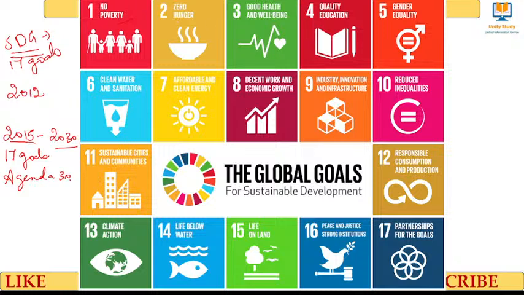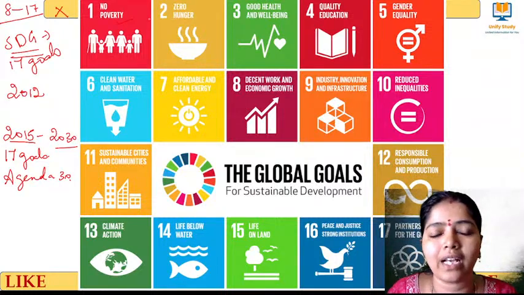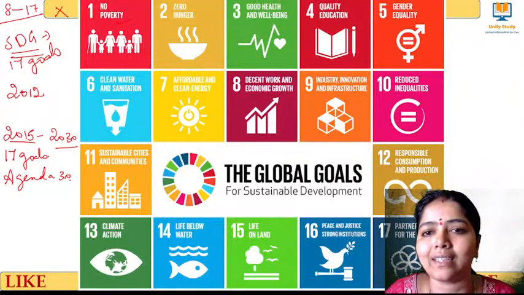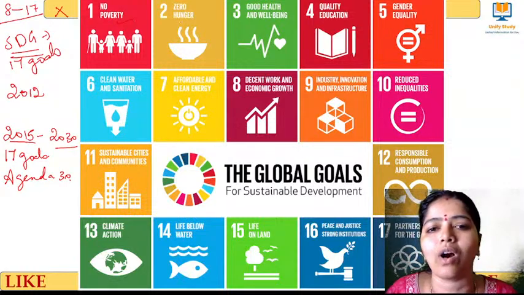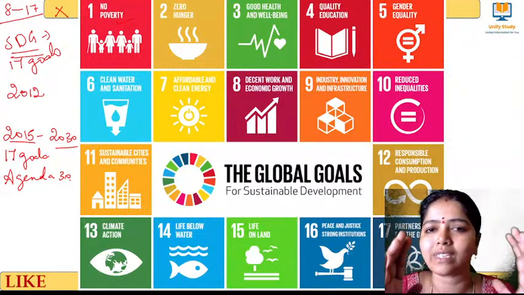What are the keywords? No poverty, zero hunger. The boy X is there. The boy is very poor. See what they have done. The 8 goals have been spread out to 17 goals. Earlier, poverty and hunger were in the same goal. Now they have made them separate: poverty, and hunger as a separate one. The third one is good health and well-being, and then quality education. The first three components are poverty, zero hunger, and health and well-being of a single person.